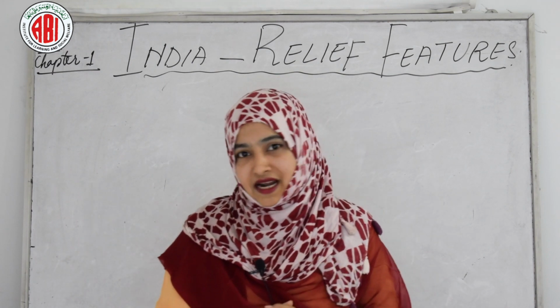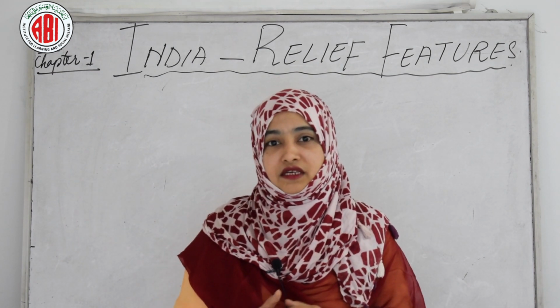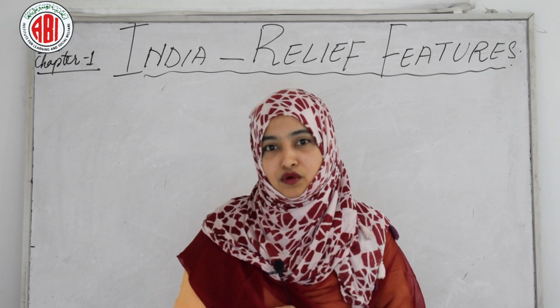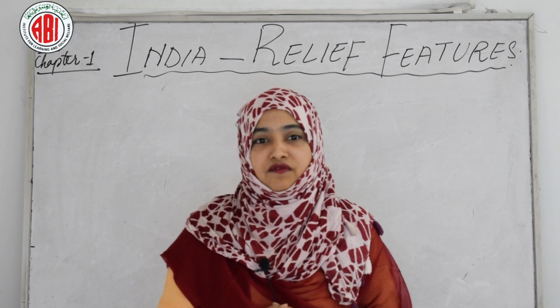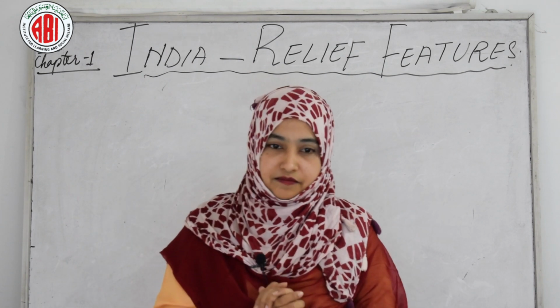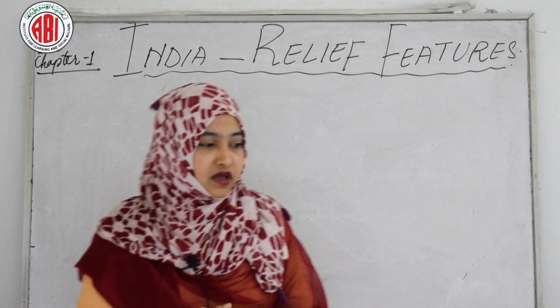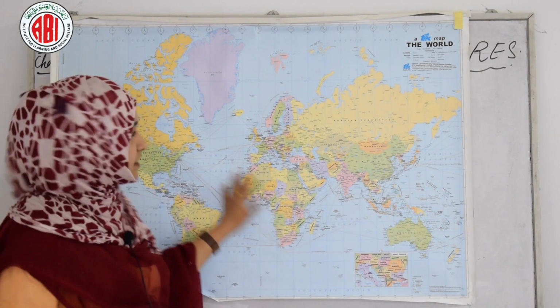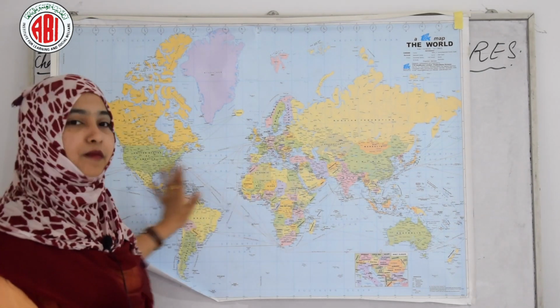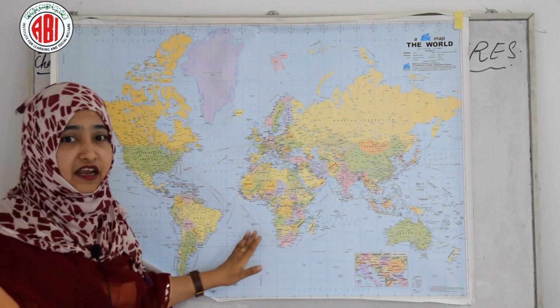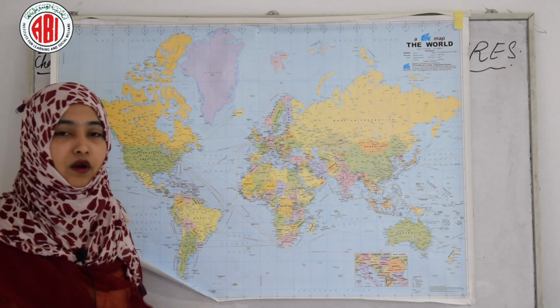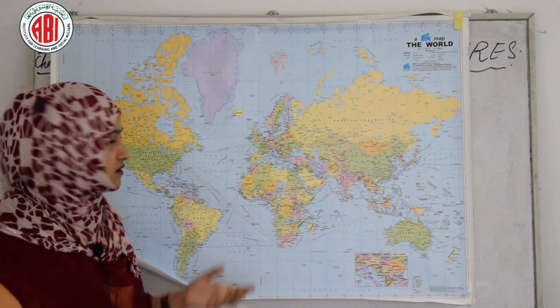In previous classes we have discussed the physical features of the world and the physical features of India also. Now in today's class we will discuss in detail. So as we see now, this is the world map and it is divided into two greater parts, and we can see clearly where India is located in the world map. Easily you can see, yes, it is here.